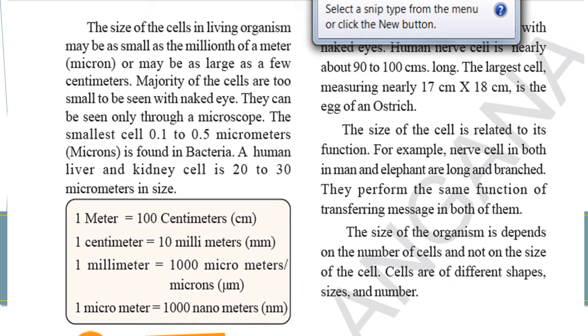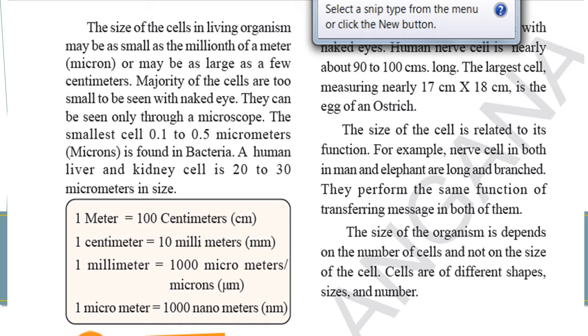Got it, children? 1 meter is equal to 100 centimeters. 1 centimeter is equal to 10 millimeters. 1 millimeter is equal to 1000 micrometers. See the symbol of micro, µm. 1 micrometer is equal to 1000 nanometers, nm, which cannot be seen with our naked eye. The human nerve cell is nearly 90 to 100 centimeters long. It is the longest cell. Which is the longest cell in the human body? The human nerve cell. The largest cell, nearly 17 to 18 centimeters, is the egg of an ostrich.